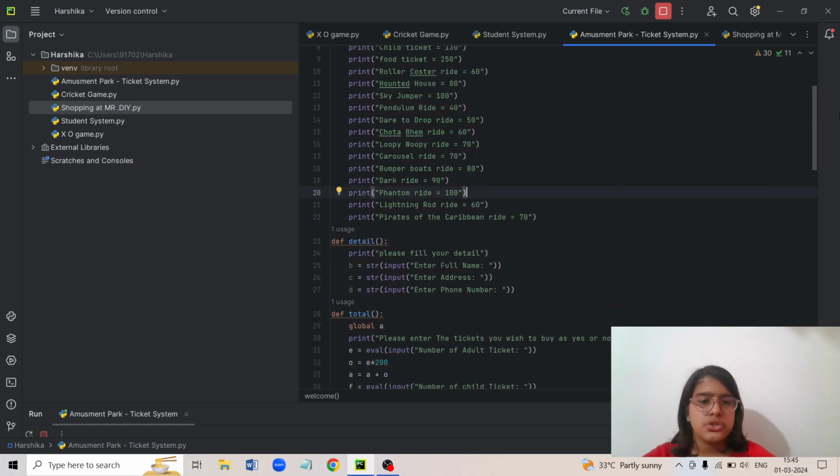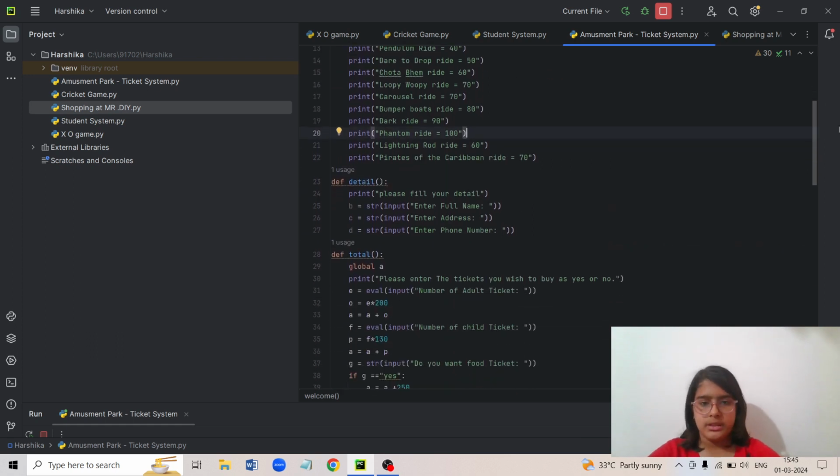So then it is showing, now let's see the detail one. What is the detail one? It has no usage. But when you go to a restaurant and they ask you what's your name, okay, thank you for coming or something, when they interact with you, you feel good. And next time you may come again. And in an amusement park, they want them to come again. So that's why here there is no usage of the full name, address or phone number.